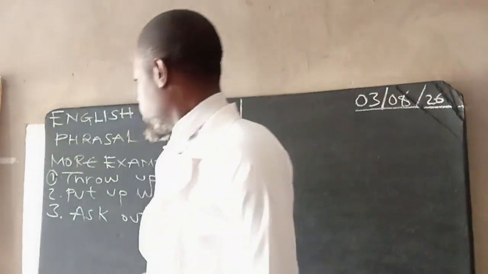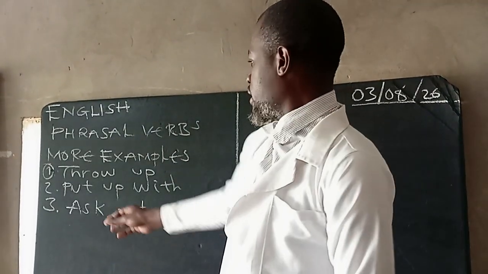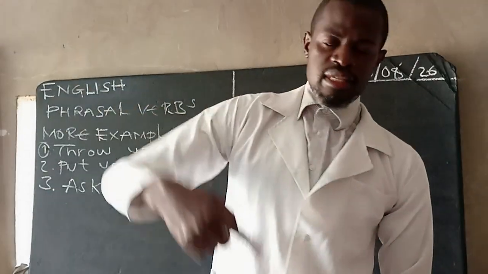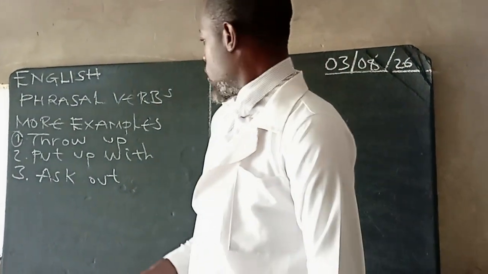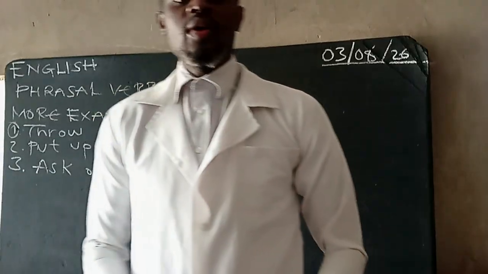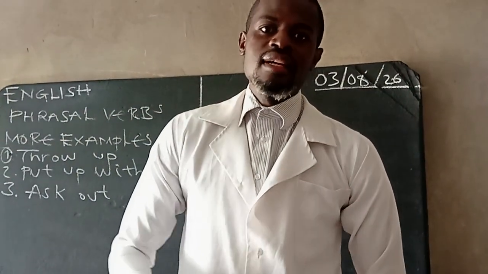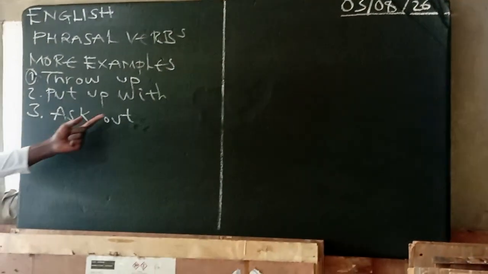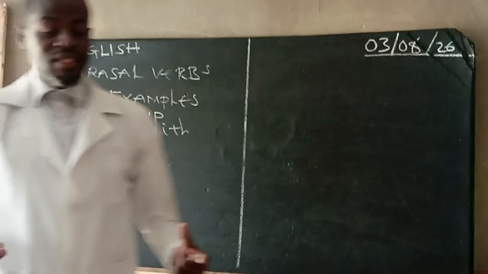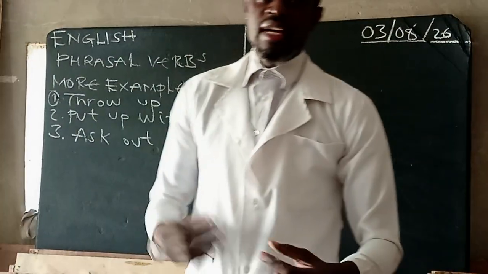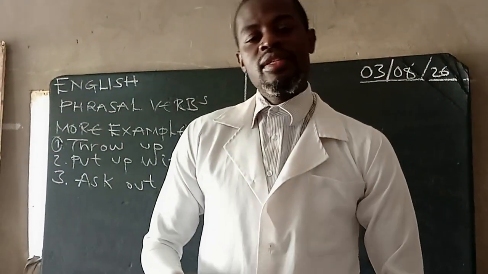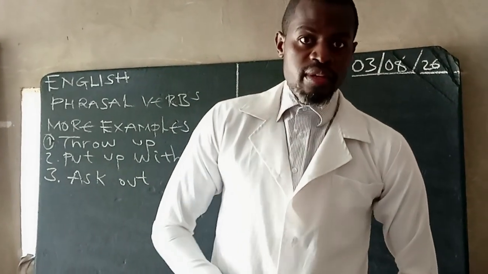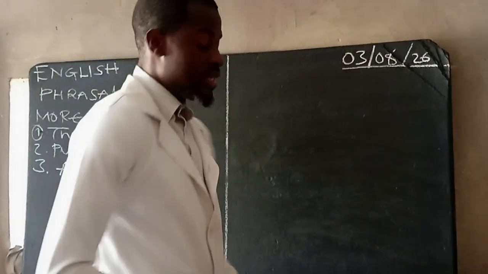Now we can look at ask out. Ask out requires an object. It's a transitive phrasal verb. To ask out is just to invite someone on a date. For example, if I invite a girl on a date, I want to take her out for ice cream, or to go and watch a movie. So that is one example.